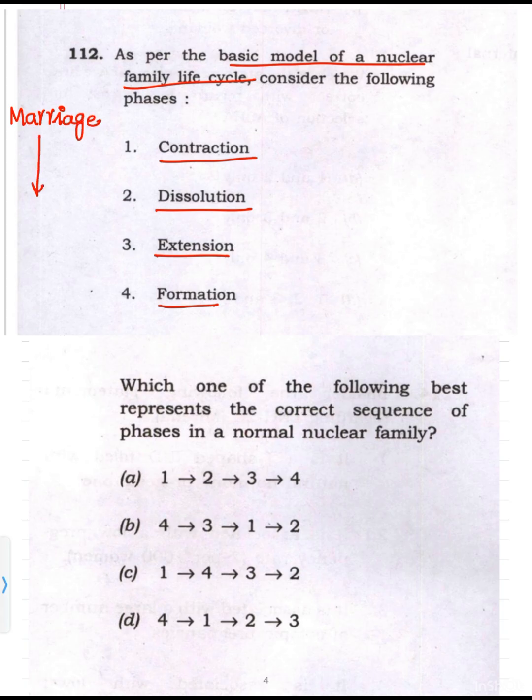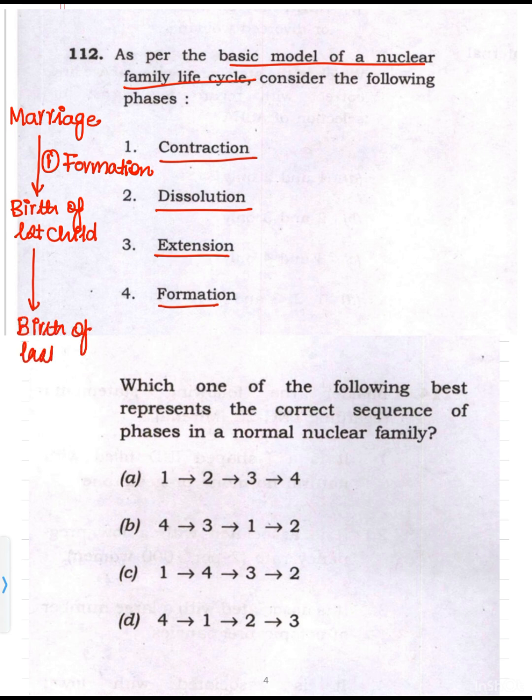And after marriage, there will be the birth of the first child. And then we will say that now the family has formed. So this is the stage of formation. The formation phase of the life cycle of the family is from marriage to birth of the first child. Then there will be the birth of the last child. The phase from the birth of the first child till the birth of the last child is known as the extension. That is, the family is now extending.